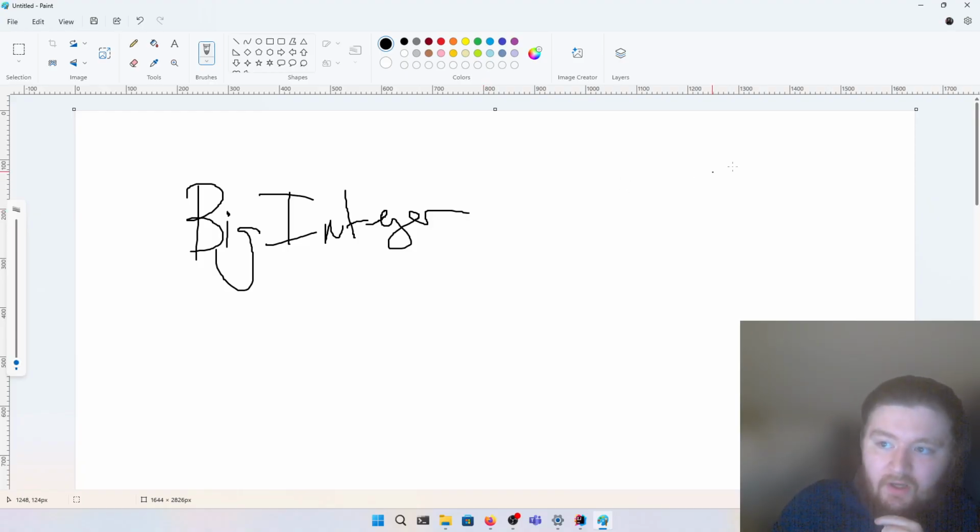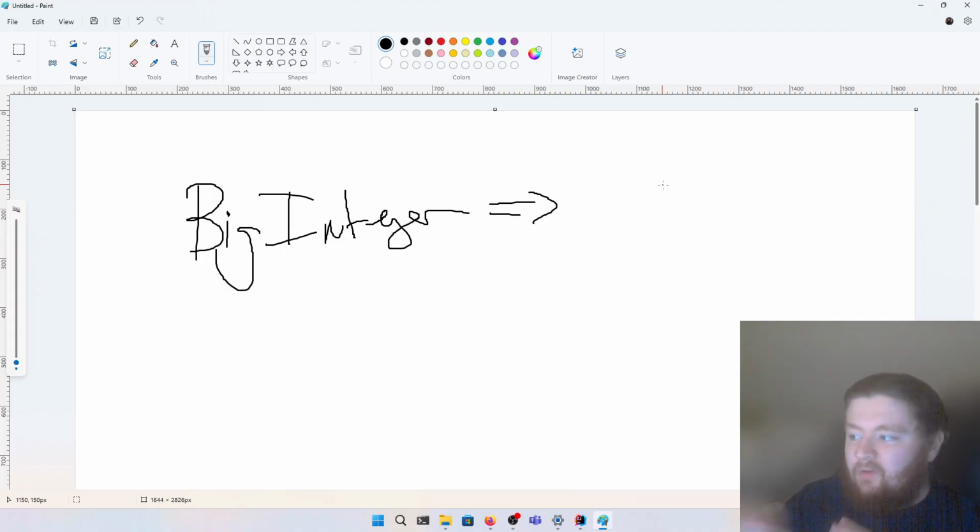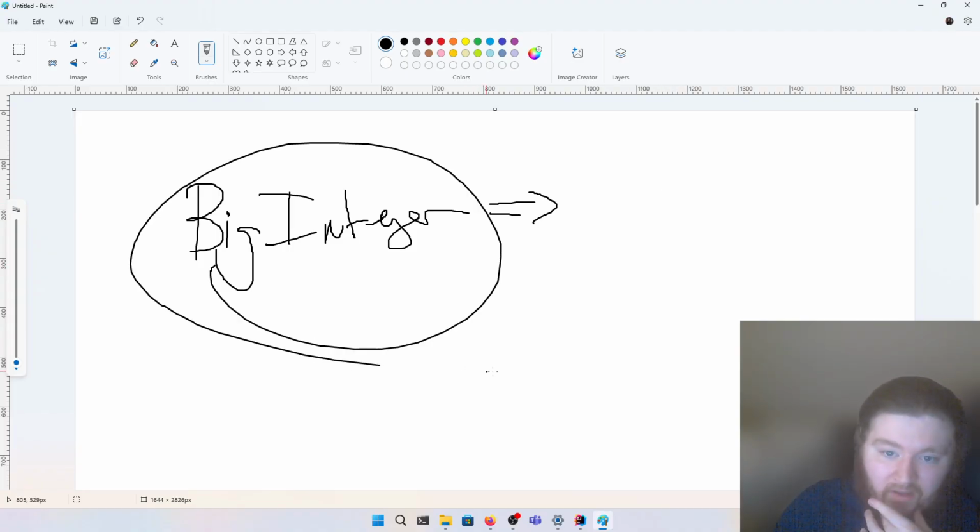So you can literally create a stupidly large number, but eventually even this will crash with an out-of-memory error, because all of your memory is going to be dedicated to storing this value, and that's not good. So BigIntegers can be really, really big.